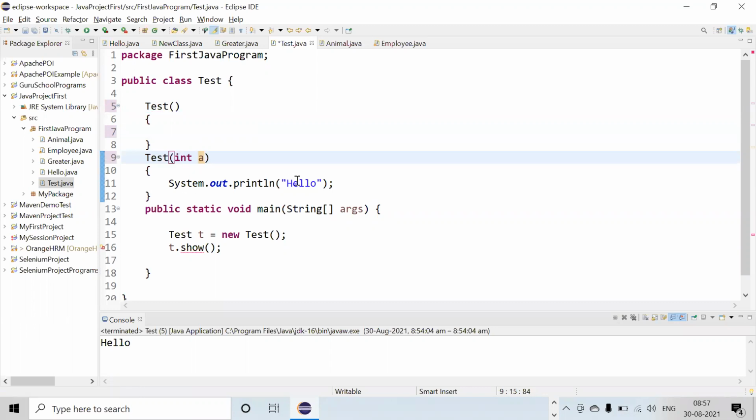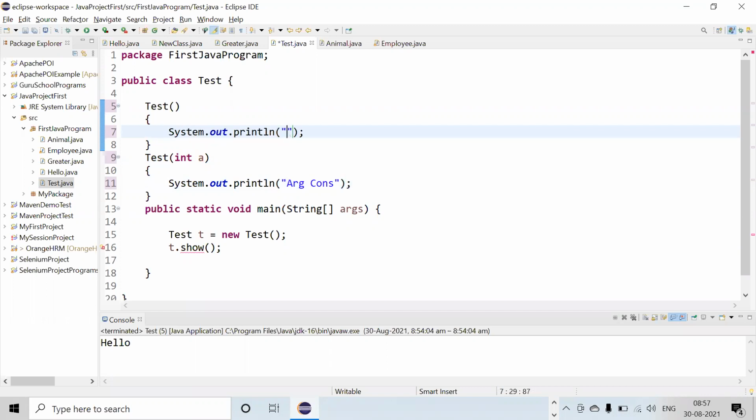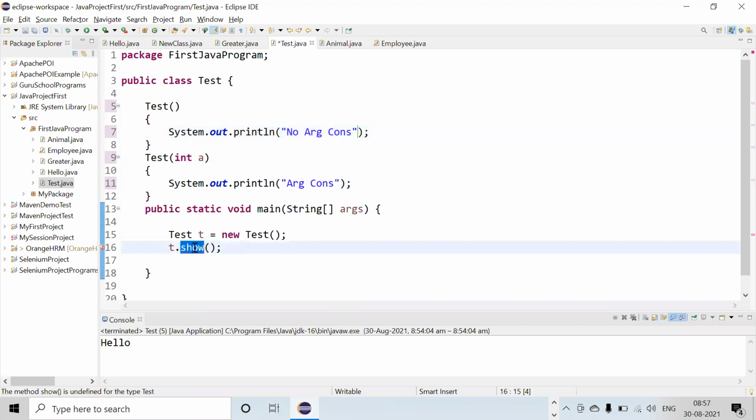Okay, and here I am writing the argument constructor, and here I am writing the no argument constructor. Okay. Now inside the main method, what I am doing is I am calling test.